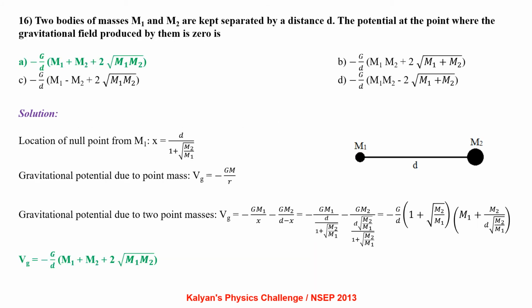Two bodies of masses m1 and m2 are kept separated by distance d. The potential at the point where the gravitational field produced by them is 0 is. Location of null point from m1 is x equal to d by 1 plus root m2 by m1. Gravitational potential due to a point mass Vg equals minus GM by r. So the gravitational potential due to two point masses Vg equals minus Gm1 by x minus Gm2 by (d minus x). Upon simplification, we get Vg equals minus G by d (m1 plus m2 plus 2 root m1 m2).